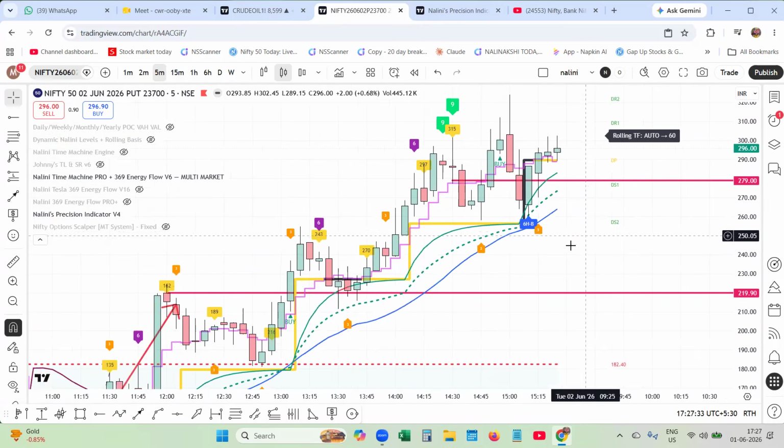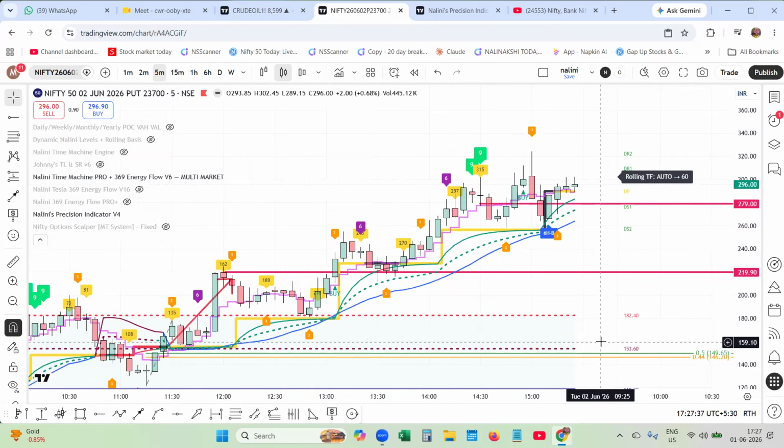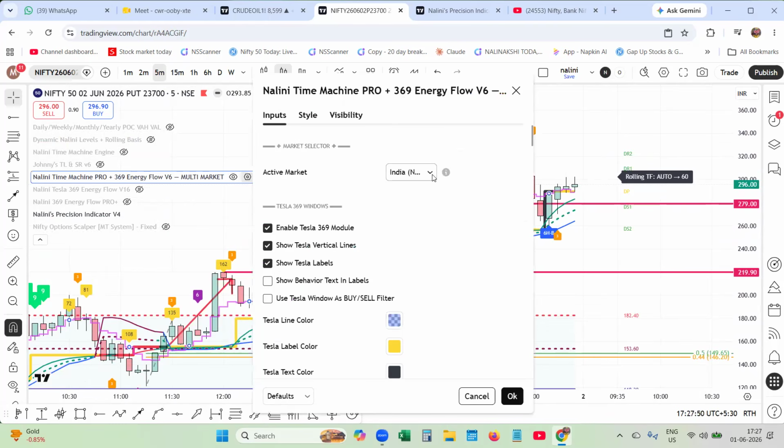Okay, friends, this is how, with the help of my Nalini Precision and the new indicator, Nalini Time Machine Pro 369 energy flow, multi-market. This indicator can be shifted to, this is the Indian market. I can shift it to US equities also, commodities also, Forex, Bitcoin, because Bitcoin runs 24 hours.